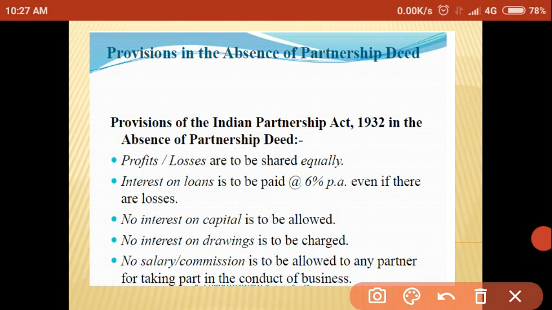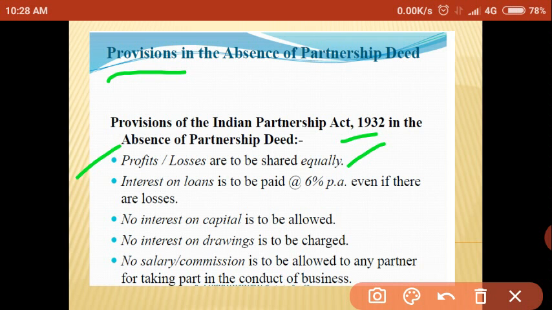Next, in the absence of partnership deed, what is the provision? Provision in the absence of partnership deed. The important provisions affecting partnership accounts are as follows. According to the Indian Partnership Act 1932, in the absence of a partnership deed, meaning if there is no agreement between the partners, which provisions apply? First: profit and loss should be shared equally. If there is no partnership deed, profit and loss should be shared equally among the partners.